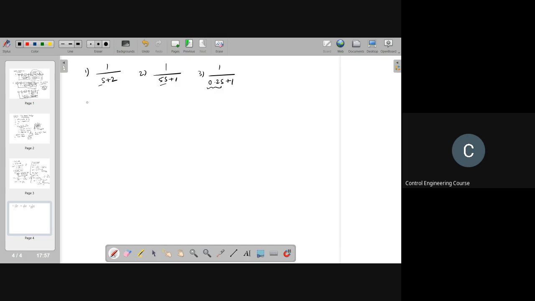We can write this in pole-zero configuration also, right? Suppose you have 1 by s tau plus 1, we can write it as 1 by tau into s plus 1 by tau. So what is the pole here? We have a pole at p equal to minus 1 by tau.